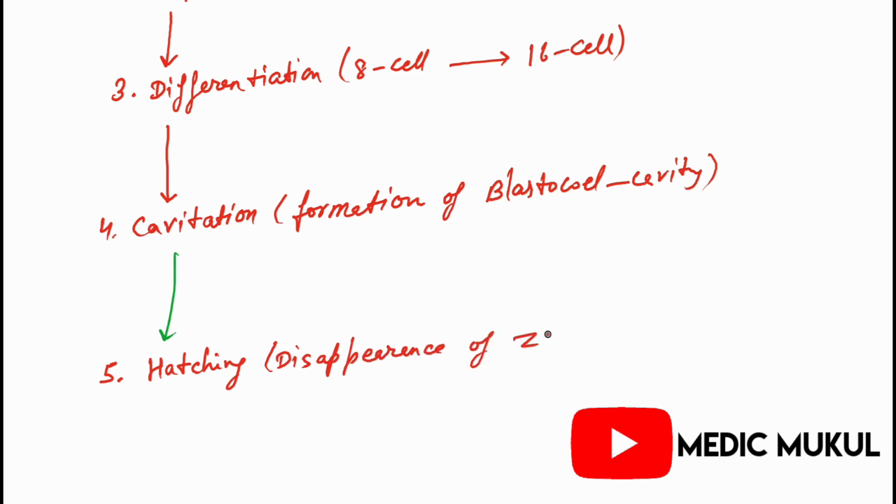And after the hatching, implantation will take place.